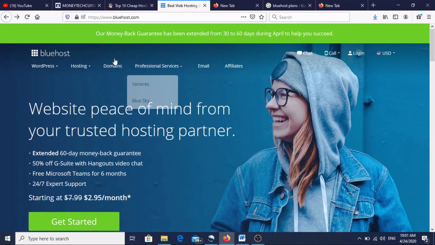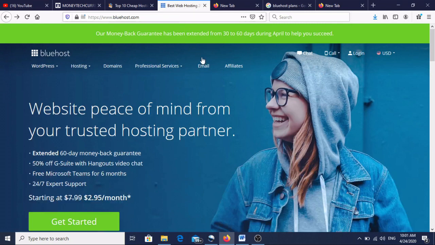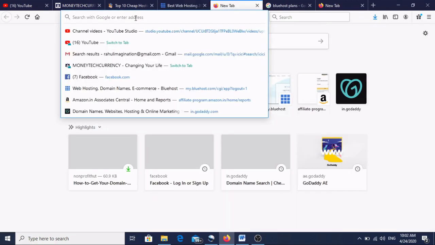In this case bluehost.com, this is the website domain. Anything you can take, youtube.com, this youtube.com is the website name and this is called a domain. So how can we take this domain name? Suppose I want to make any website, I need to have a domain name. For domain name there are many websites who can provide us domain name. So what is the easy thing? If you search on Google, domain name.